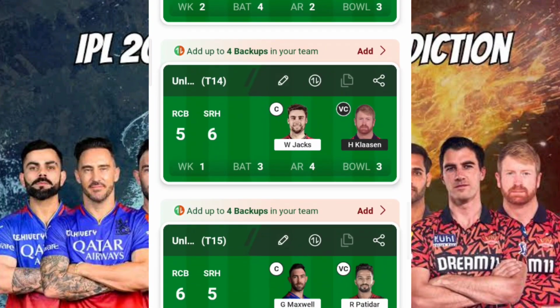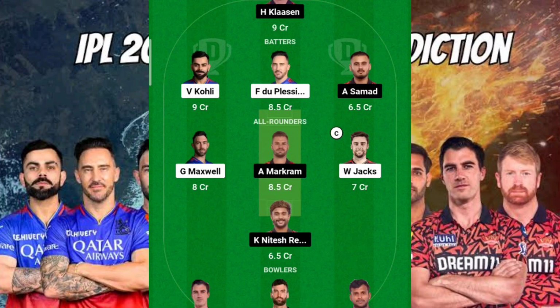What about the 14th team? Here once again I'm going for one to one of the lower order of RCB, the one down or two down order, and again the lower order of SRH, because this is the one thing that we should consider with respect to Will Jacks as well as Heinrich Klaasen. That's the reason I have kept Will Jacks as my captain and Heinrich Klaasen as my vice captain.